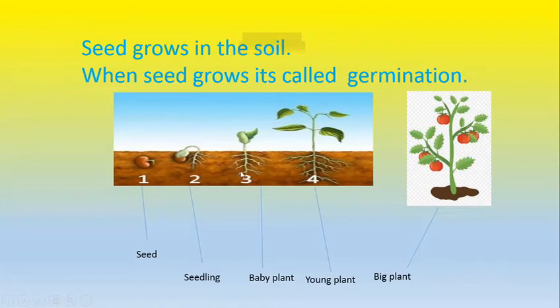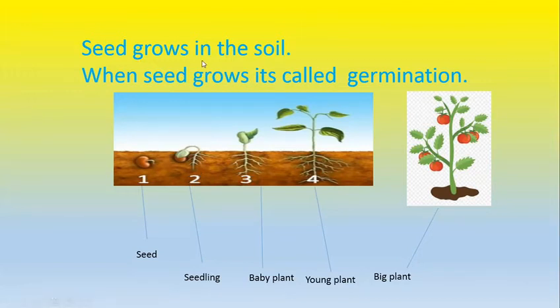So it's called what? Germination. When seed grows, it's called germination. Number 1, seed. Number 2, seedling. Number 3, baby plant. Number 4, young plant. And number 5, big plant. When you get the big plant, you will get the fruits. And many plants make seeds.